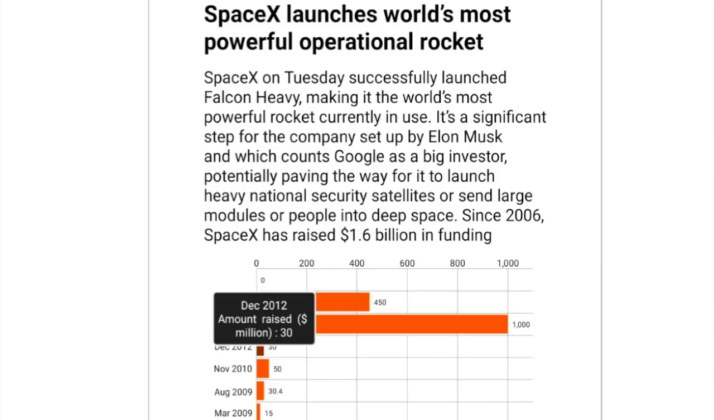A very small fact that you need to remember, and that can be asked in phase 1 of the RBI or NABARD examination. SpaceX has launched the world's most powerful operational rocket, which is called the Falcon Heavy rocket. So they have not just decided, they have already launched it successfully. So this is the only fact that you need to remember from this particular chart.